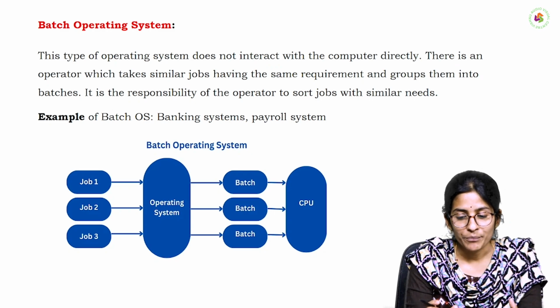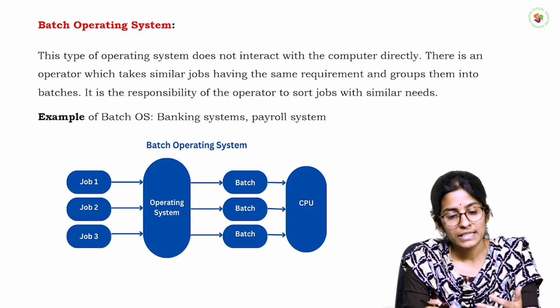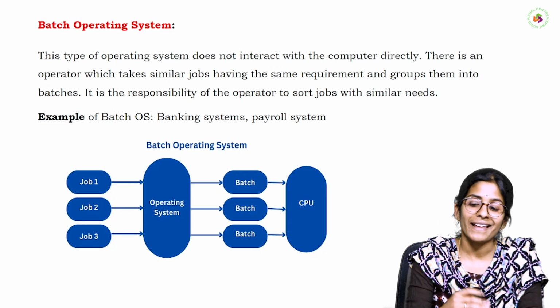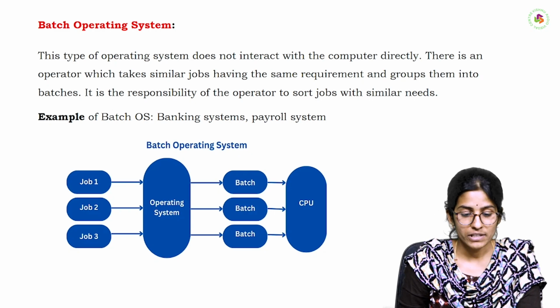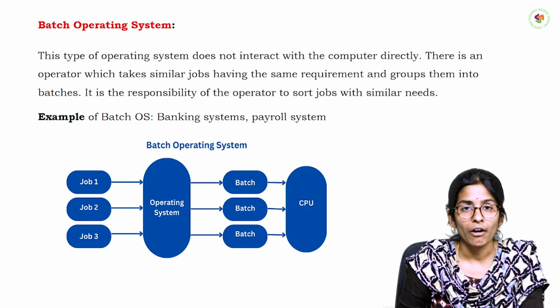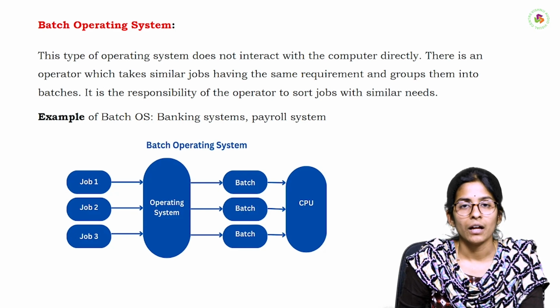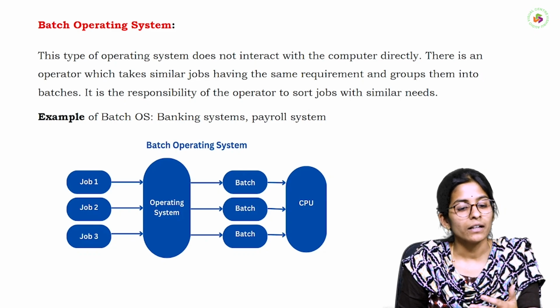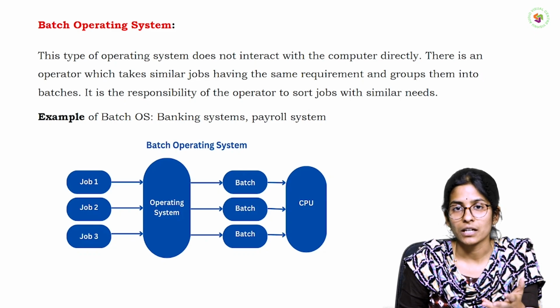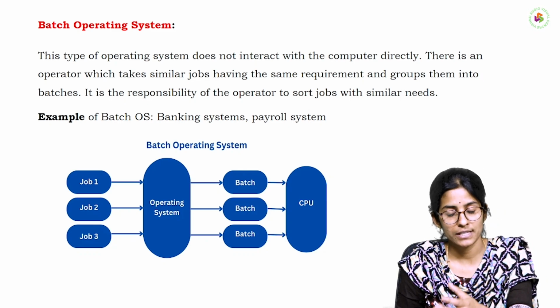So to overcome this problem of the batch operating system, the next operating system is the multi-programming operating system. First of all, examples of the batch operating system are banking systems and payroll systems. There we use this type of simple batch operating system.